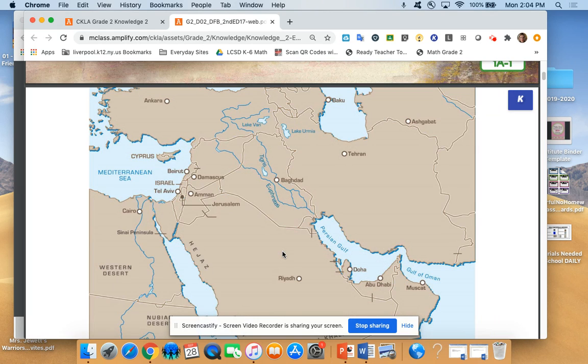One of the first civilizations was called Mesopotamia. It developed in an area known as the Middle East. This is a map showing the area in which the Mesopotamian civilization developed, between the Tigris and the Euphrates rivers. Like all ancient civilizations, Mesopotamia had a government and laws. One of the Mesopotamian leaders, King Hammurabi, created a written set of laws known as the Code of Hammurabi, which we will learn about while we're reading through this unit.